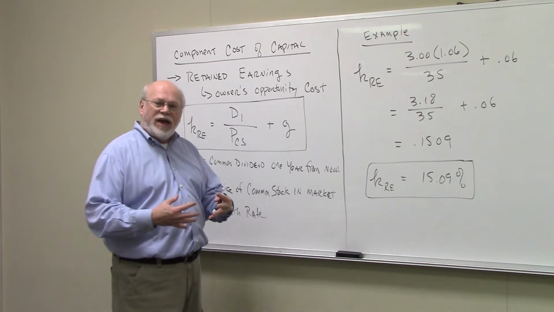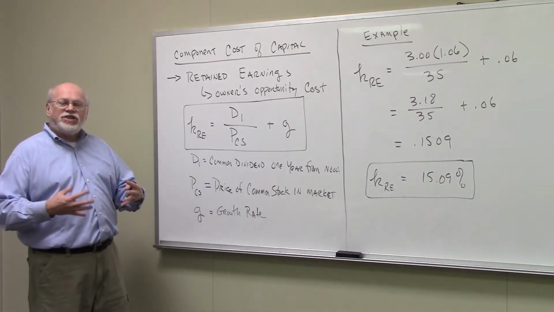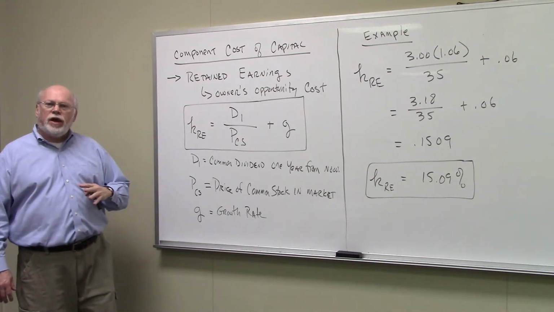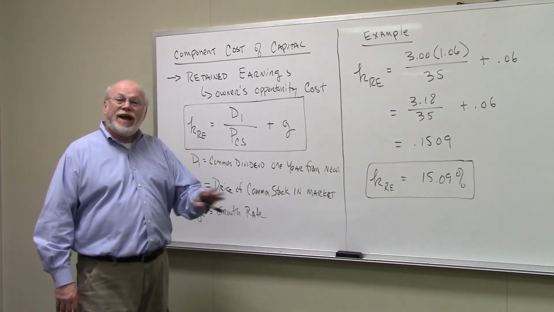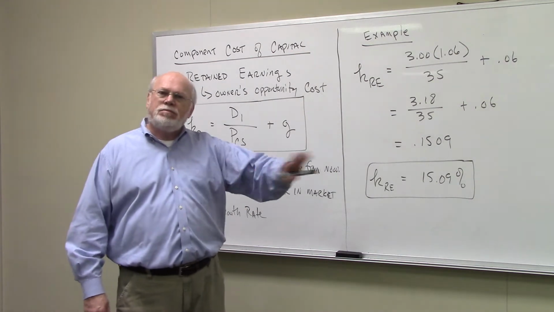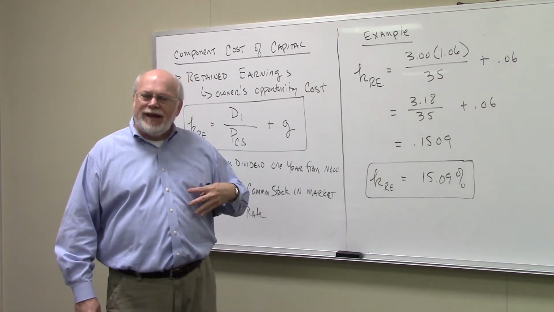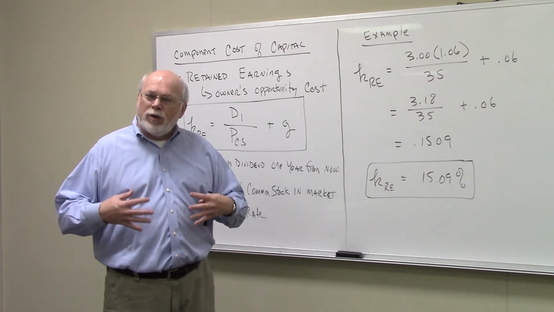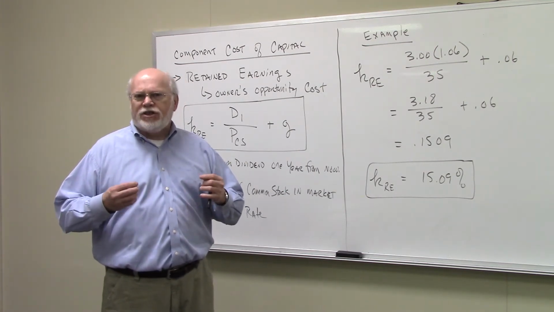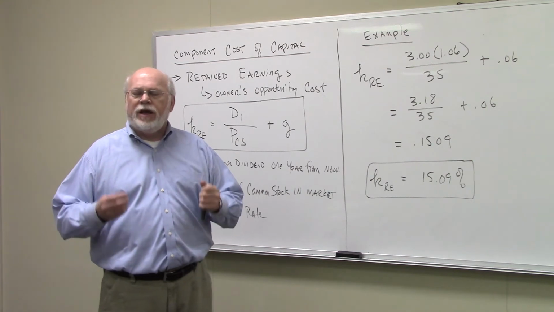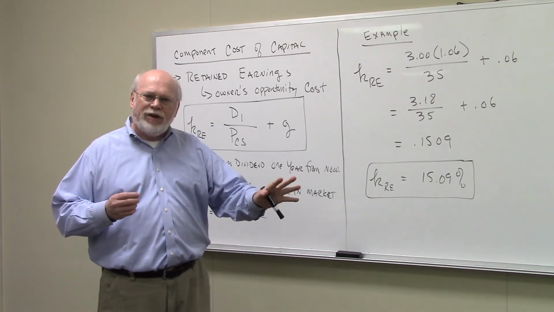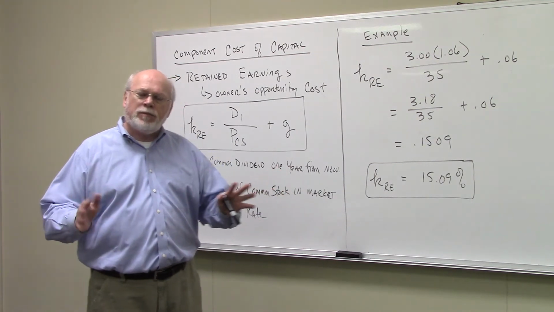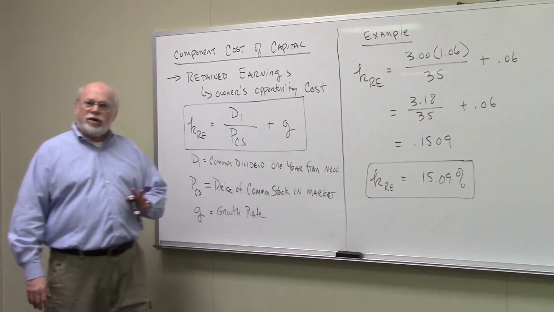Because of that, retained earnings is said to be an opportunity cost. This is the rate of return that the owners miss out on by reinvesting the money, by not taking the money and investing it somewhere themselves. So retained earnings is looked at as the owner's opportunity cost. These are the funds that they don't take out in dividends, that they don't take themselves, but rather reinvest in the company. And again, it's an opportunity cost.